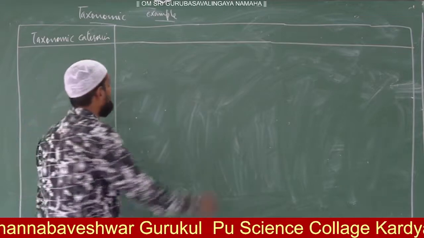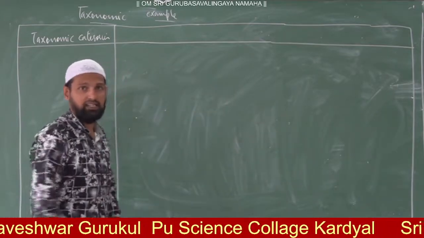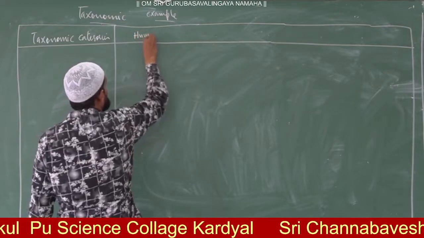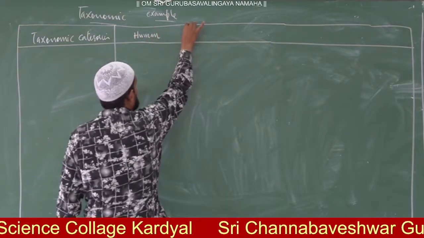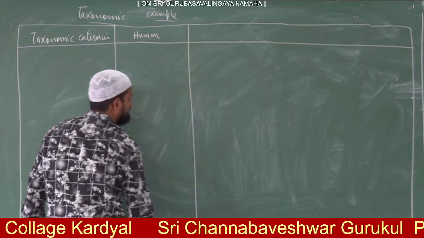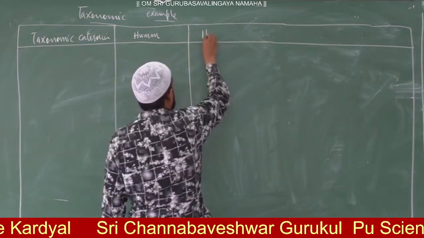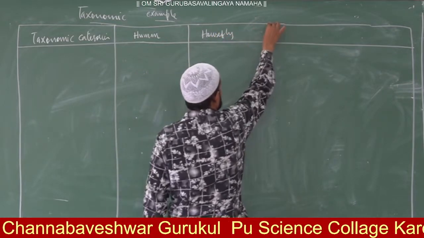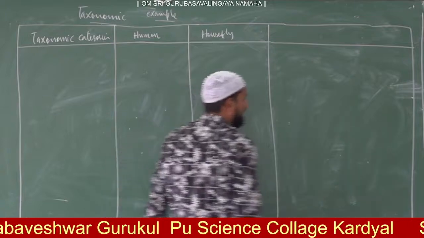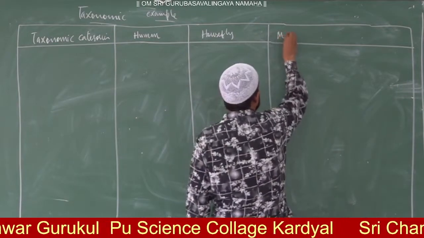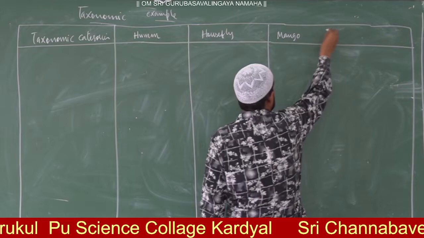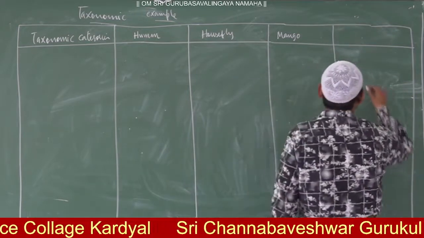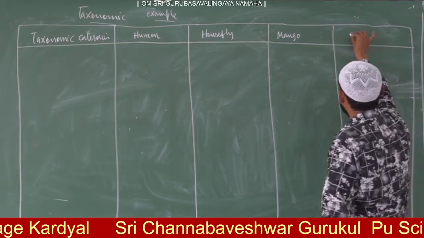there are 4 examples, as I told you in the last class: human, then housefly, mango, and one more is wheat.